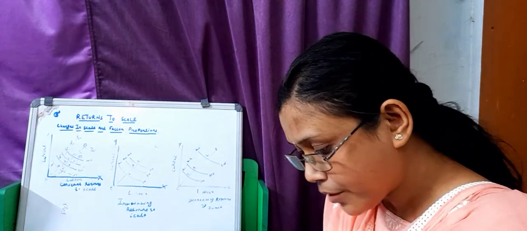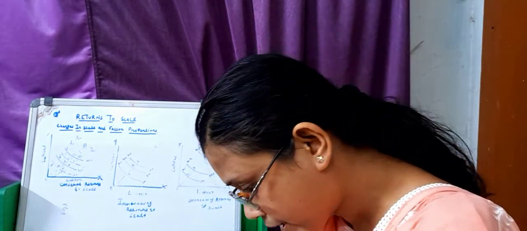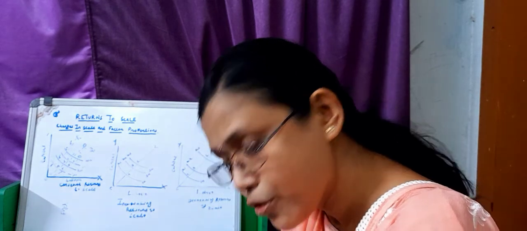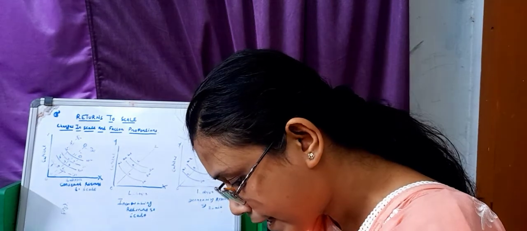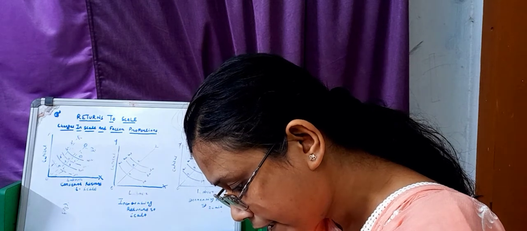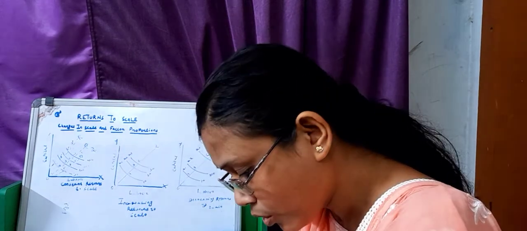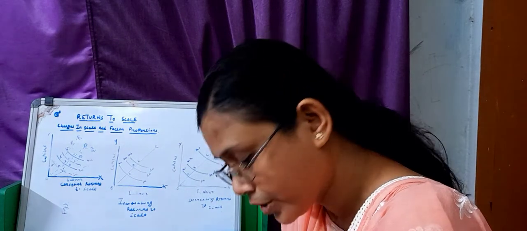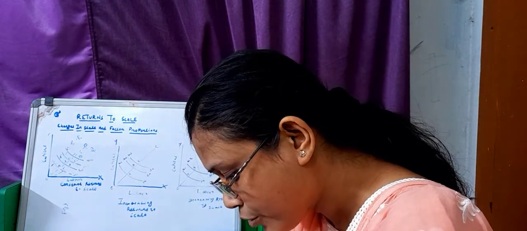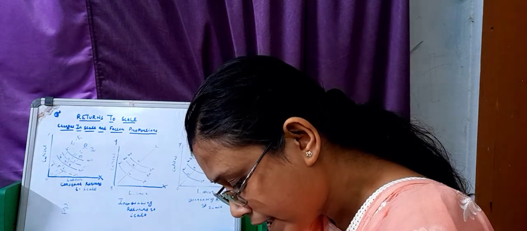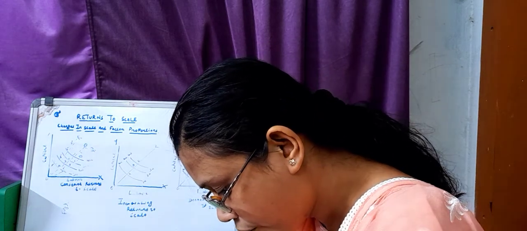Then I will discuss increasing returns to scale. Increasing returns to scale means that output increases in a greater proportion than the increase in inputs. If, for instance, all inputs are increased by 25% and output increases by 40%, then increasing returns to scale prevail.